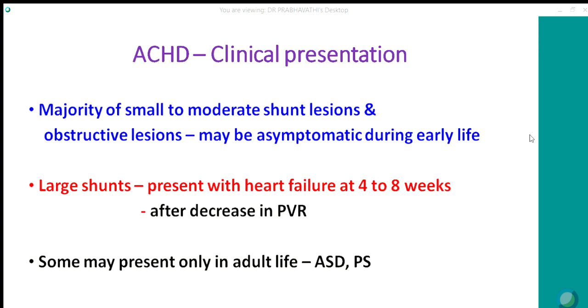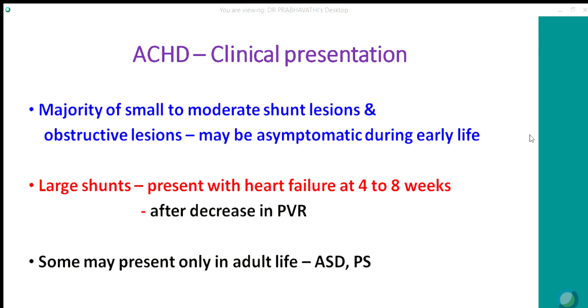The majority of small to moderate shunt lesions and obstructive lesions, which comprise most of the congenital heart diseases, may be asymptomatic in early life. Large shunts, like large VSD and large PDA, present in heart failure at 4 to 8 weeks after the decrease in pulmonary vascular resistance. Remember, they do not cause heart failure on day 1 or during the first week. Because for the shunt to be established, the PVR should become almost near normal.